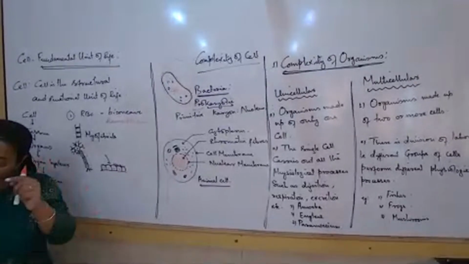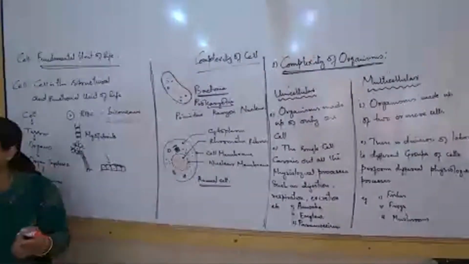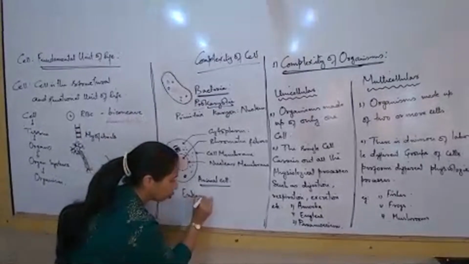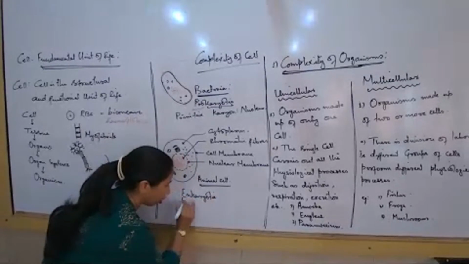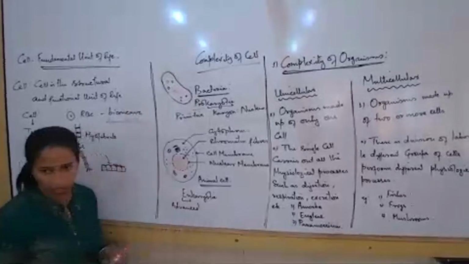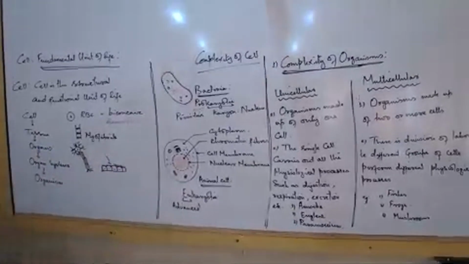If it has boundaries, then it is always considered an advanced cell. So how do we name this? We name it eukaryotic. Eu means advanced, developed. Okay. So here ho gaya sabse important point to remember.